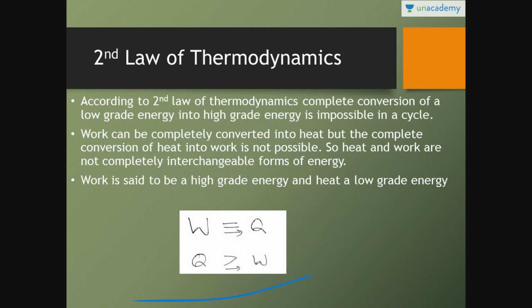There has to be some form of heat rejection, right? So work can be completely converted into heat, but heat cannot be completely converted into work. So heat and work are not completely interchangeable forms of energy. Some heat has to be rejected. And as I have already told you, work is said to be a high grade energy and heat is a low grade energy. So complete conversion of high grade energy into low grade energy is possible, but the complete conversion of low grade energy into high grade energy is impossible.